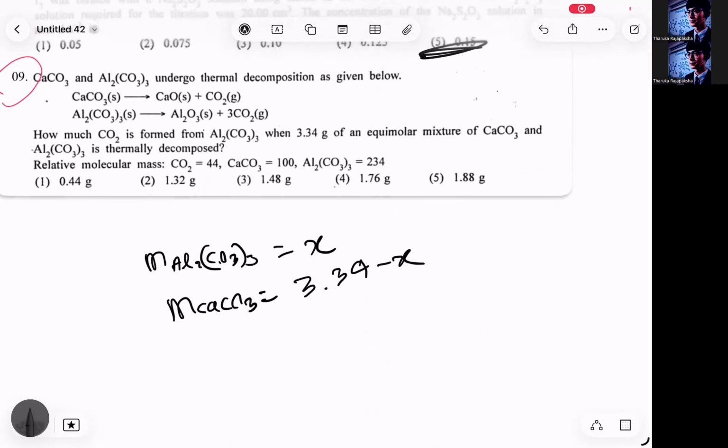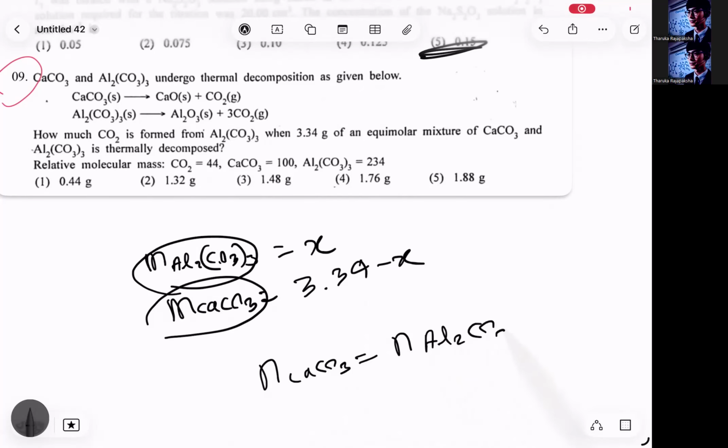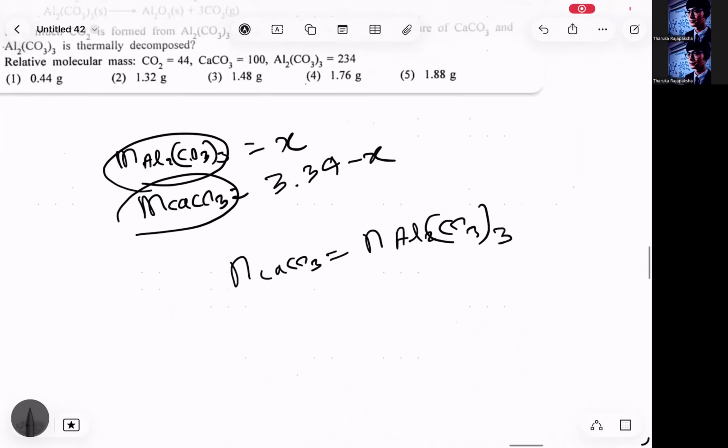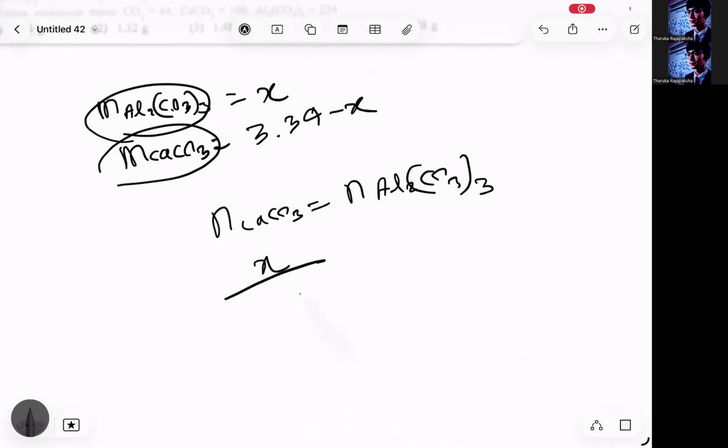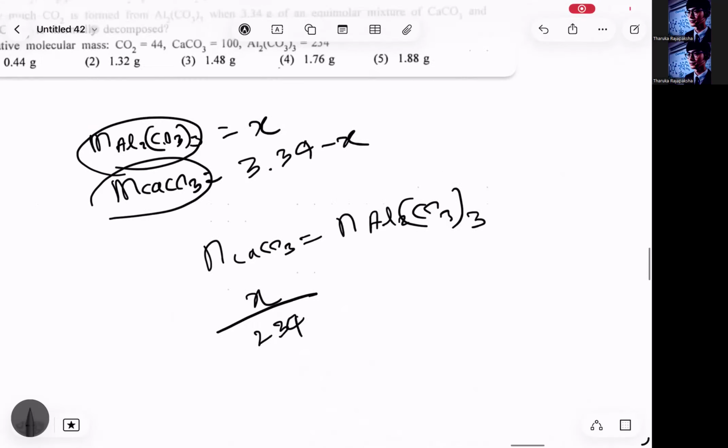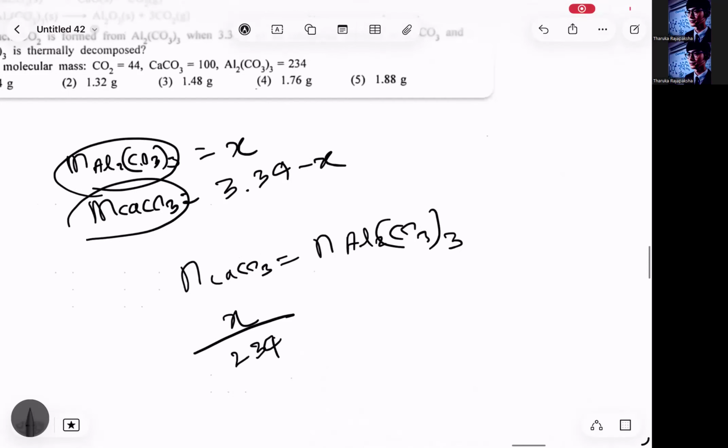Then they have told us the number of moles are equal, right? So the number of moles of calcium carbonate equals the number of moles of aluminium carbonate, Al2(CO3)3. That's going to be mass over molar mass. So X over 234 is equal to 3.34 minus X divided by 100.